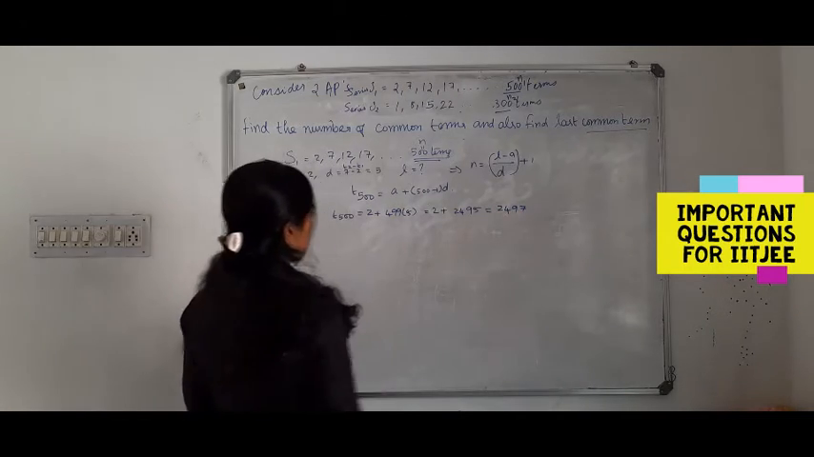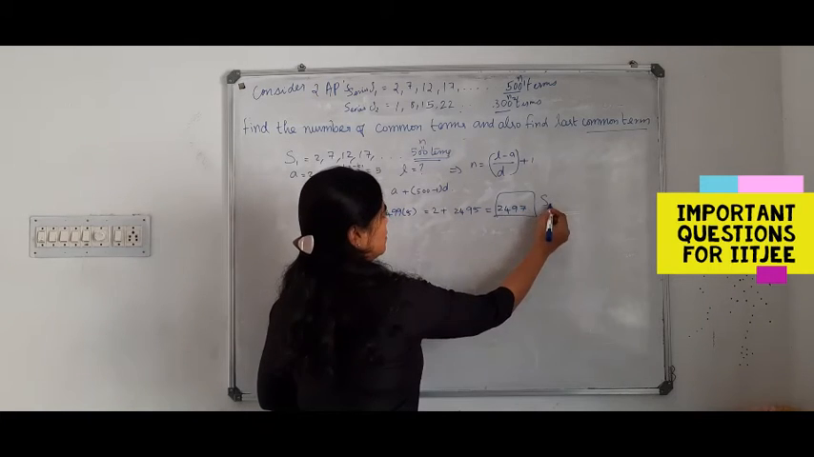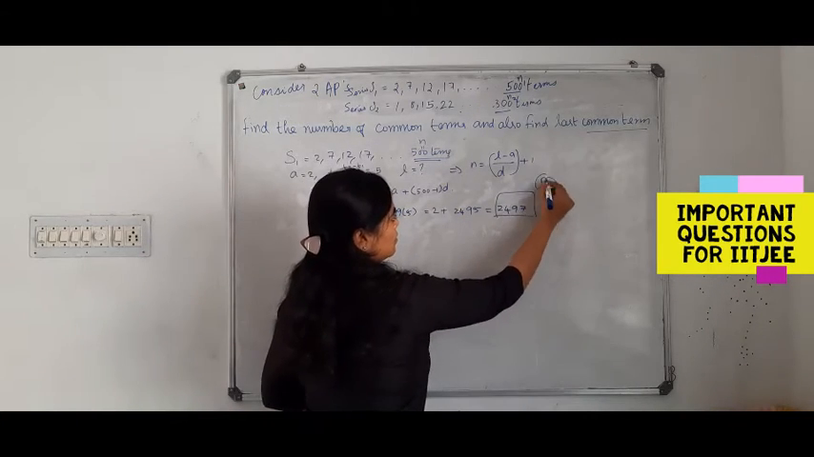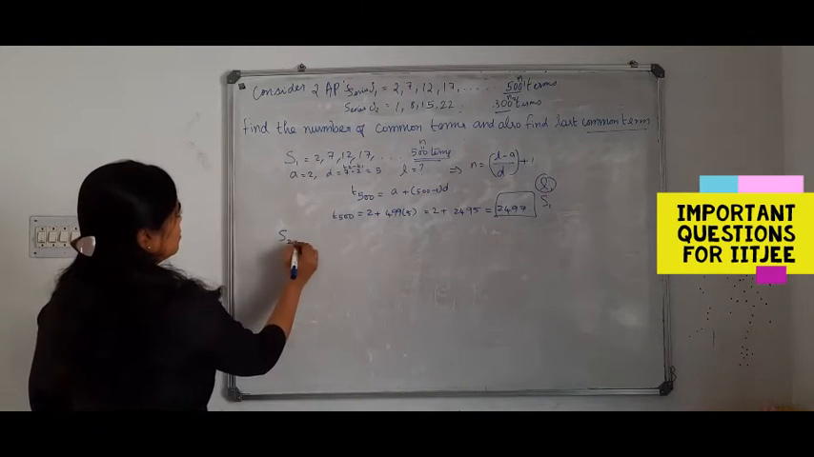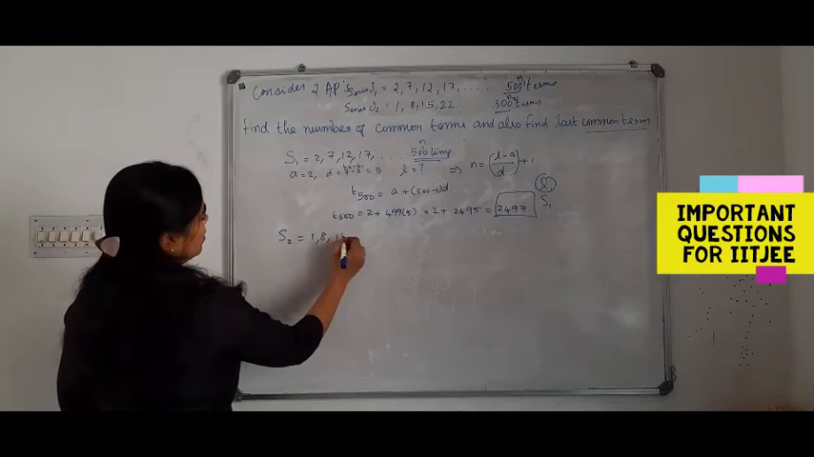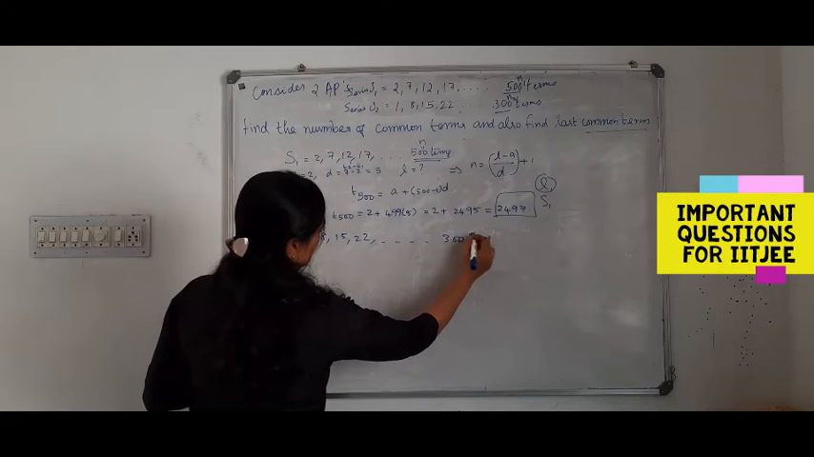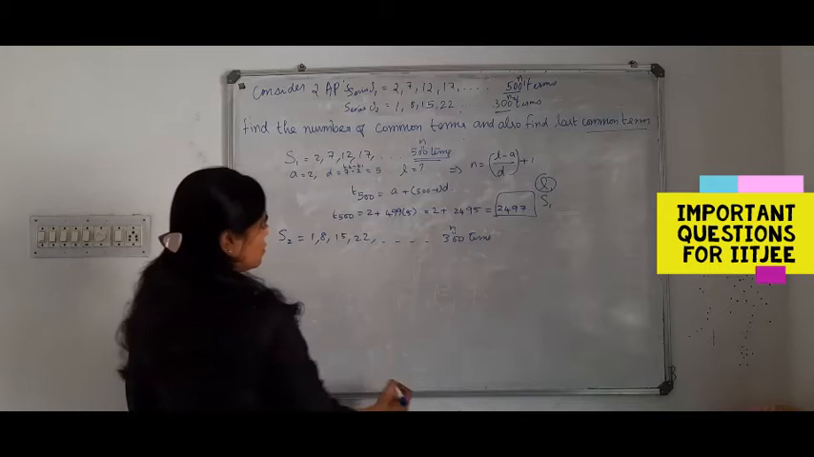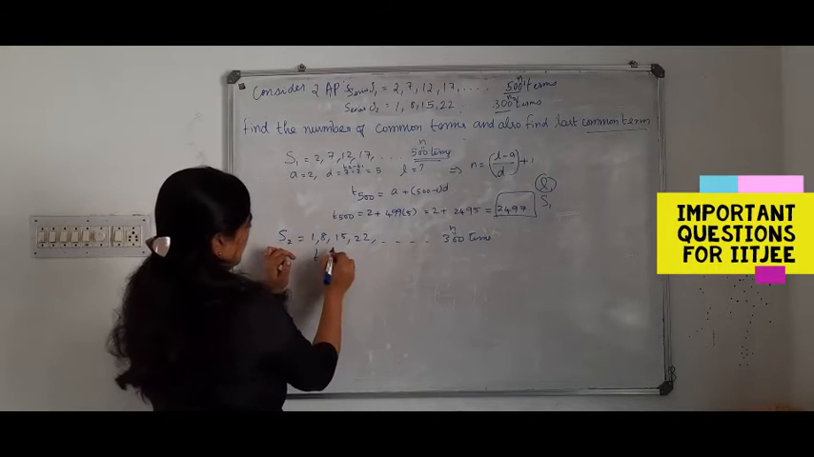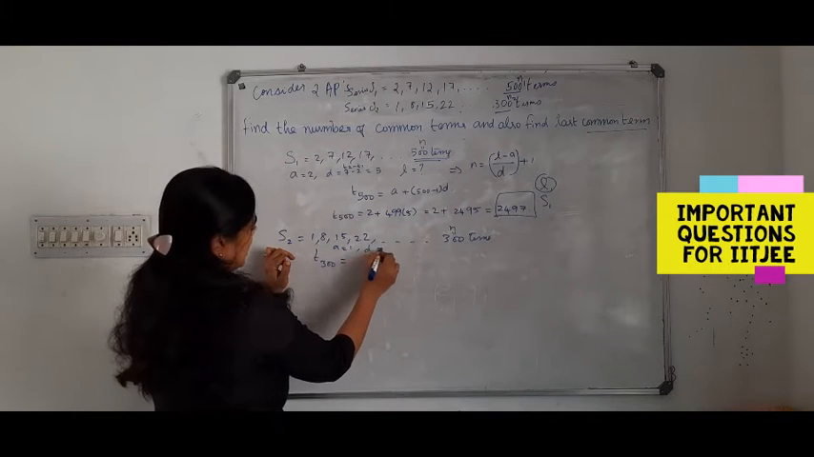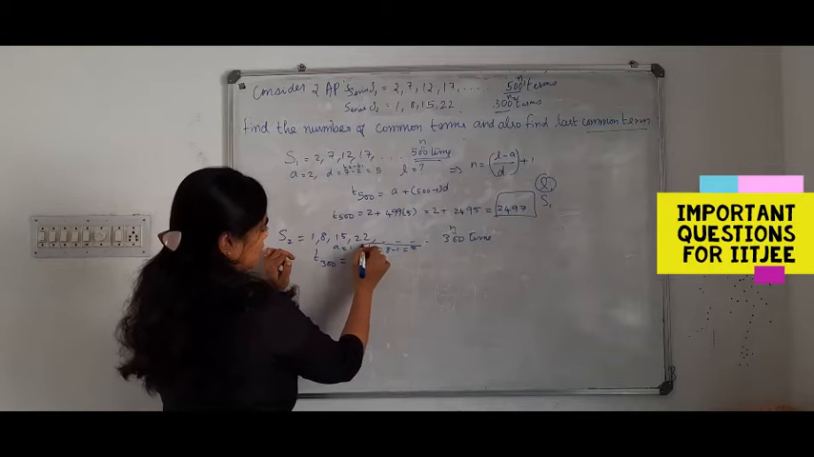2497. Okay, this is the last term of the first series. What is the next series? 1, 8, 15, 22, etc. up to 300 terms. What is 300 here? N is equal to 300. We are now going to find T300. What is A here? A is 1. What is D? 8 minus 1, that is equal to 7.